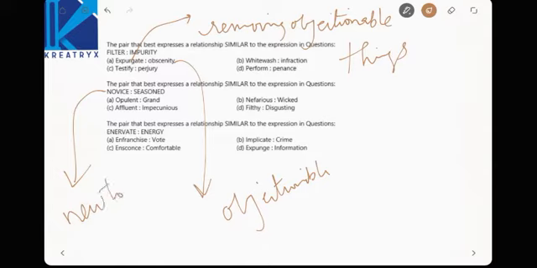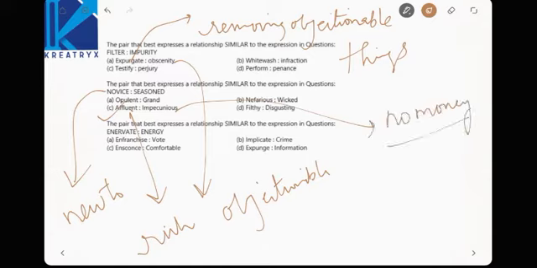See here, affluent, C option will be helpful for you. Affluent means rich. Impecunious means having no money. Having no money. See here, observe the meanings. We have given you many meanings that will be helpful for your GATE examination. The pair that best expresses a relationship similar to the expression in question. Enervate, energy.